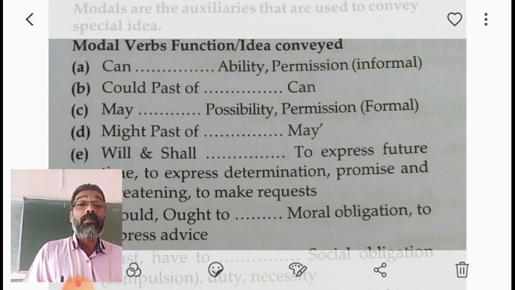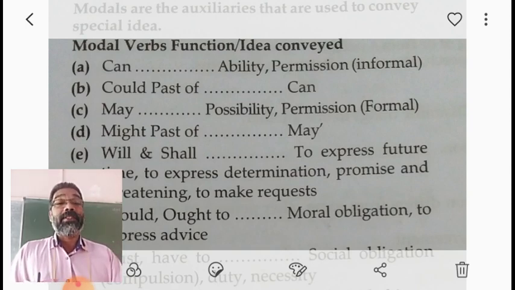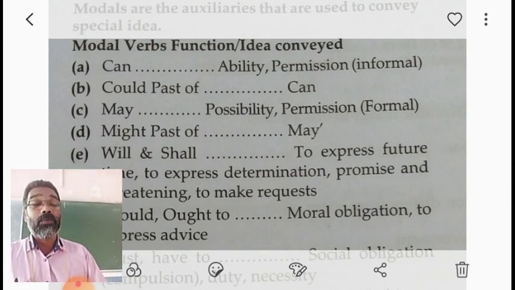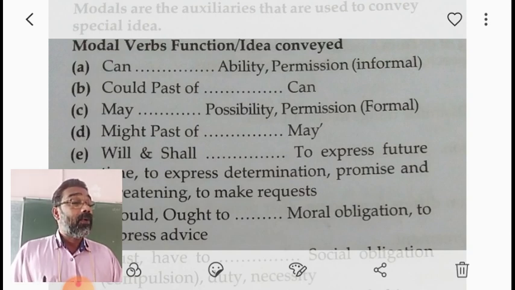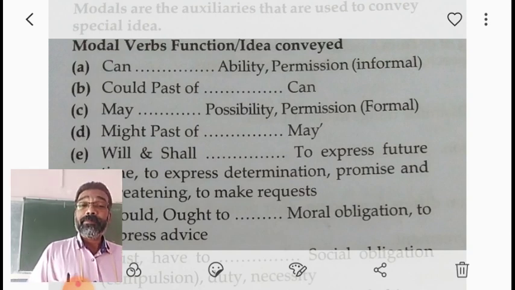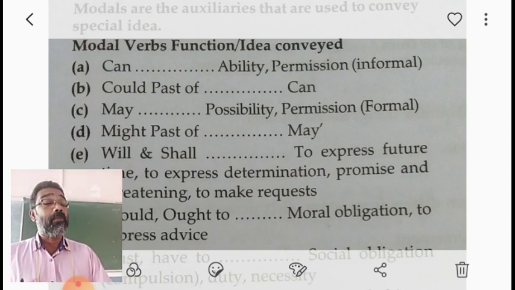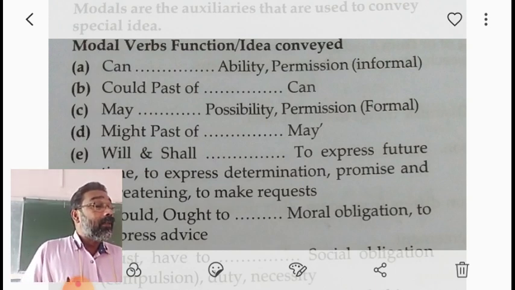It is more polite. And when we politely ask someone, especially those who are older than us, we should ask politely. For that, could is the suitable modal.